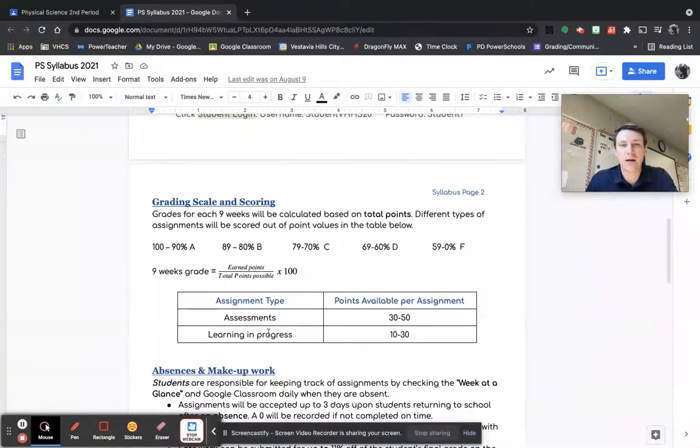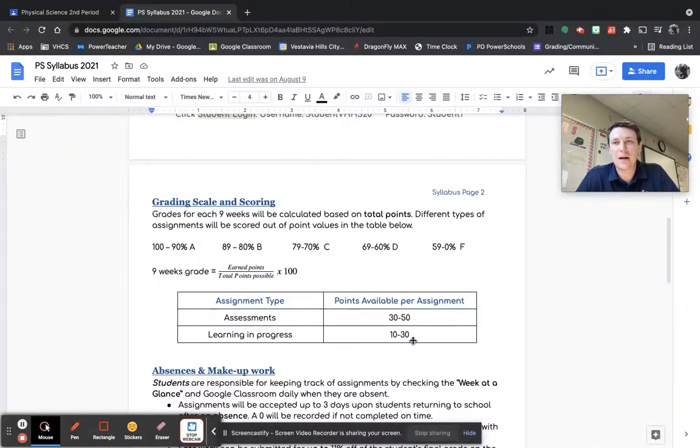As you can see here, learning in progress points are going to be more on the smaller side. These are going to typically be class assignments that we do in class or will be finished at home if they don't finish them in class. I really don't do homework. Anything that would be considered homework would be anything we don't complete in class together. The majority of these, especially the smaller points assignments in learning in progress, will be considered completion grades. So those are just easy things for them to turn in. Make sure that they do get those in completed, showing their best effort.